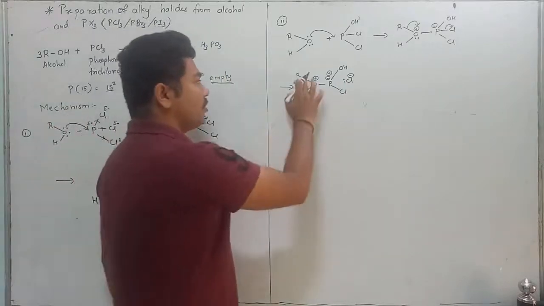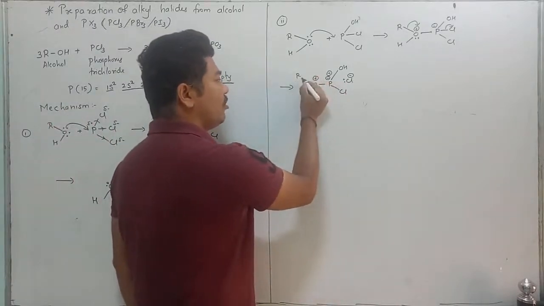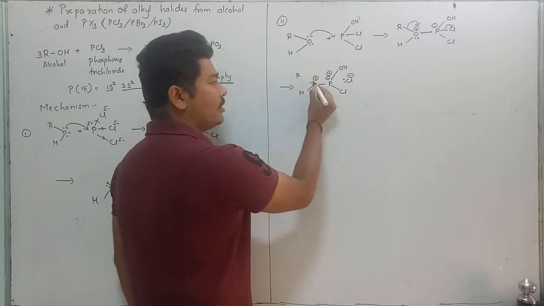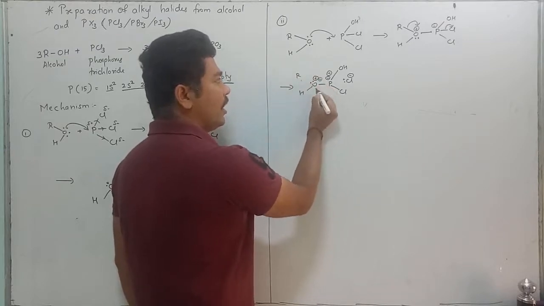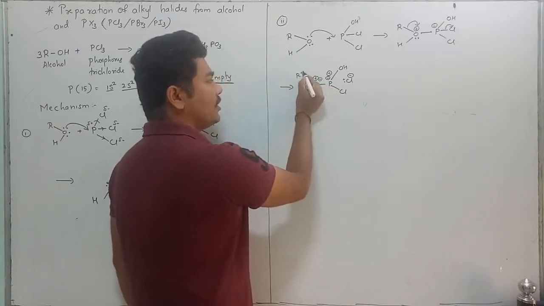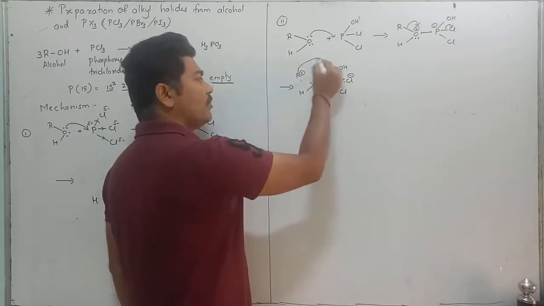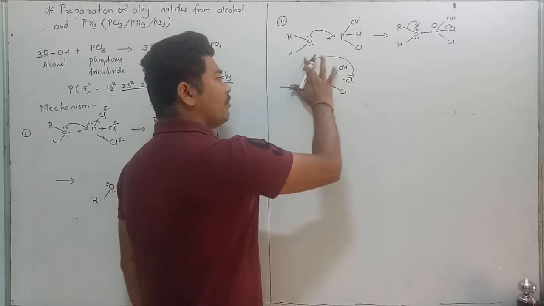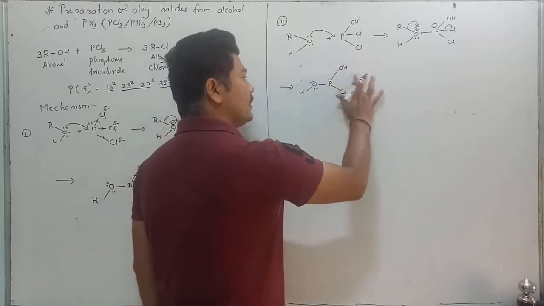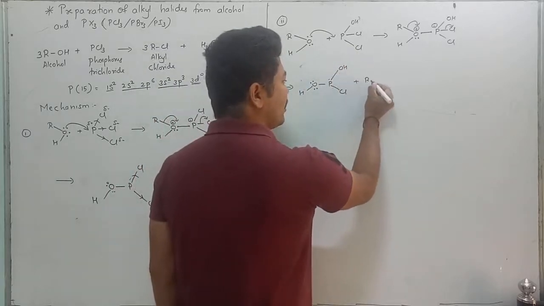Okay, similarly, oxygen is accepting the electron. As we can see over here, it carries a negative charge and this carries a positive charge. Plus minus becomes neutral, plus minus becomes neutral. This plus attracts the negative charge. That means RCl.